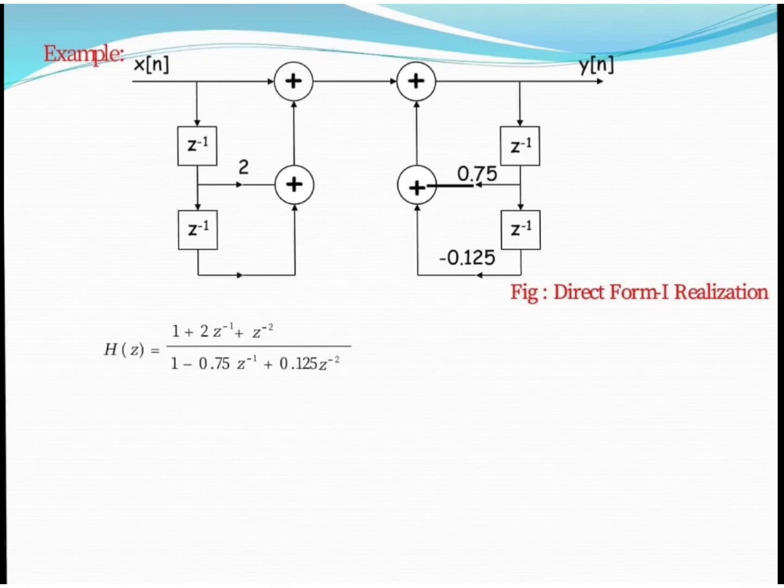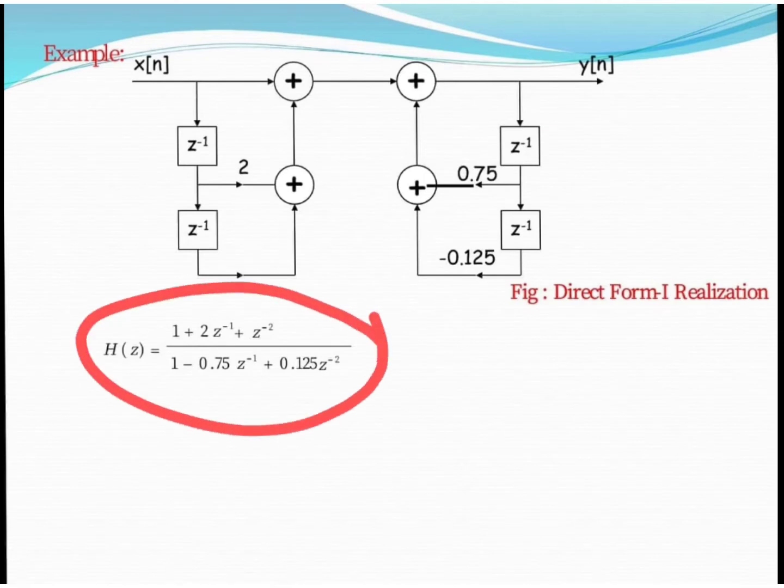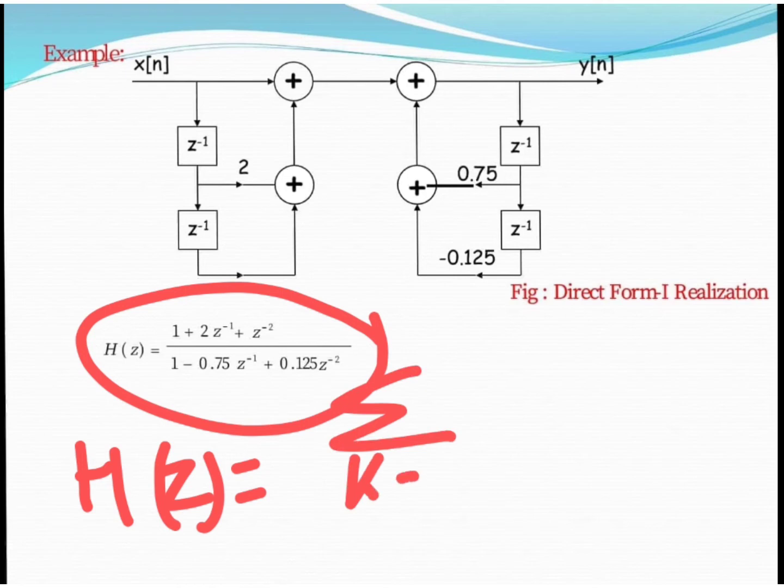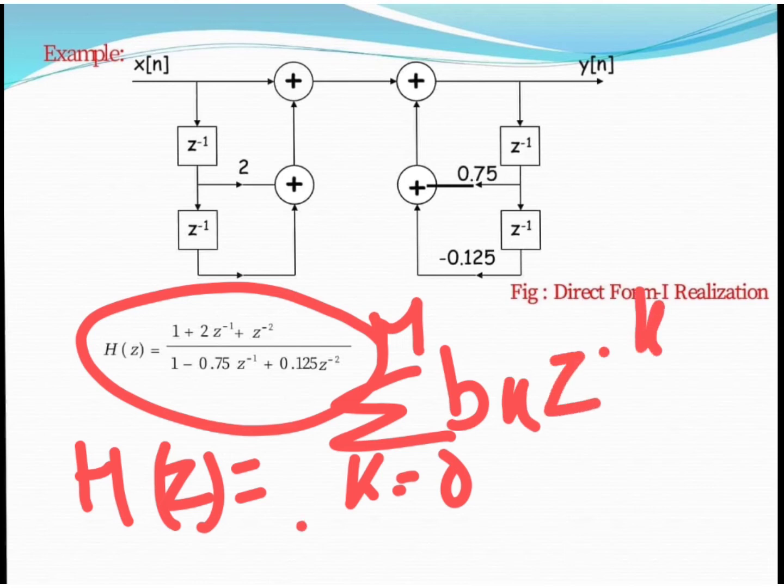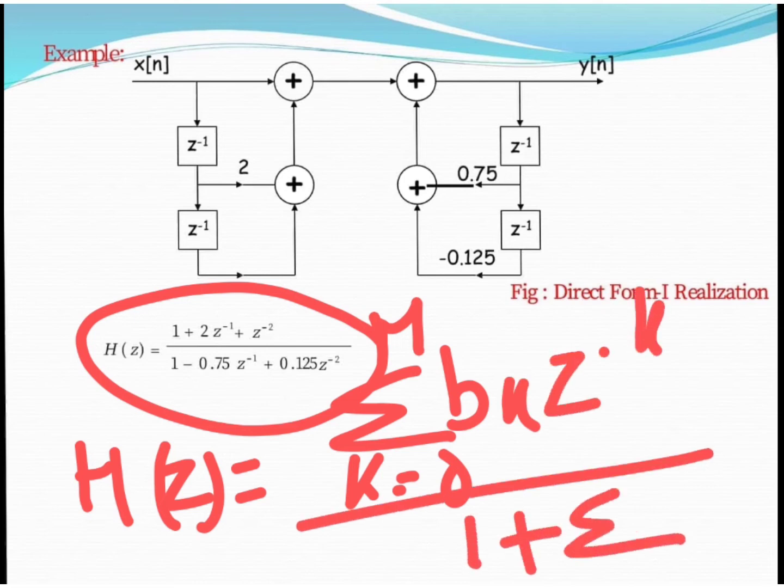Now moving on to the next example. Here we have one transfer function, in which we compare this equation with our standard equation, which is the summation k equals 0 to M of bk z to the power minus k, over 1 plus the summation k equals 1 to N of ak z to the power minus k.